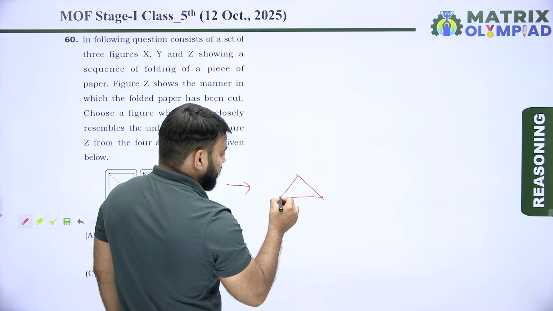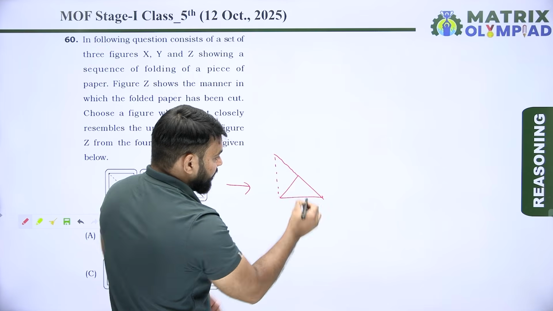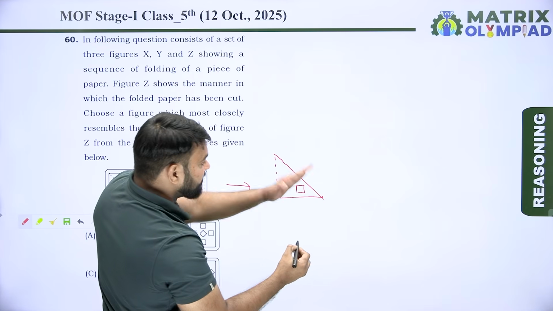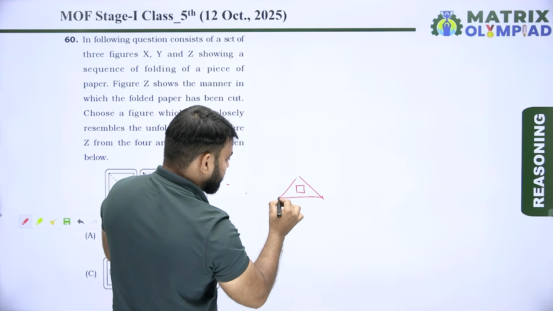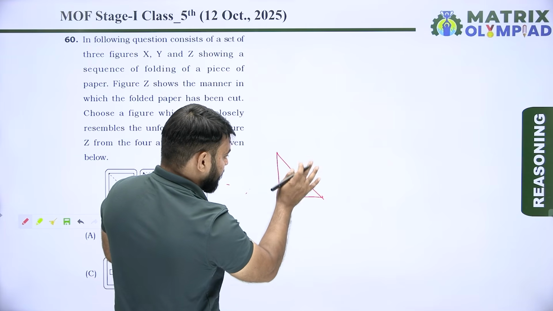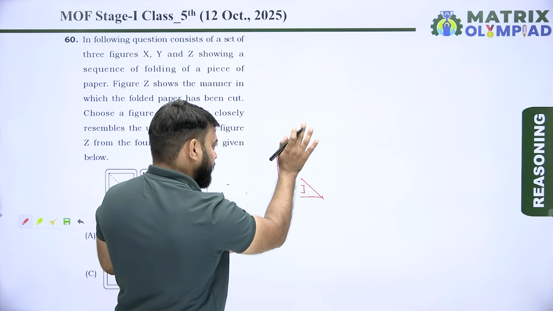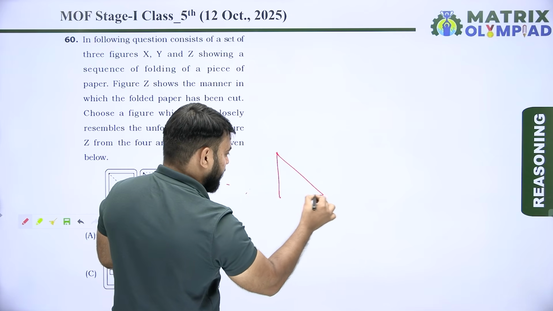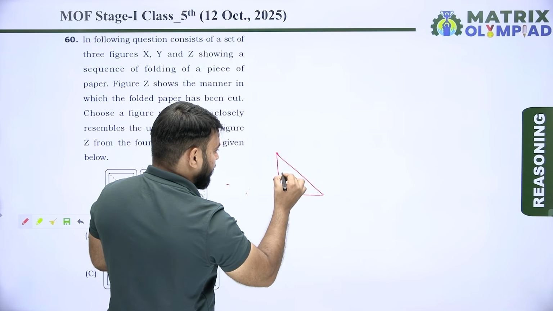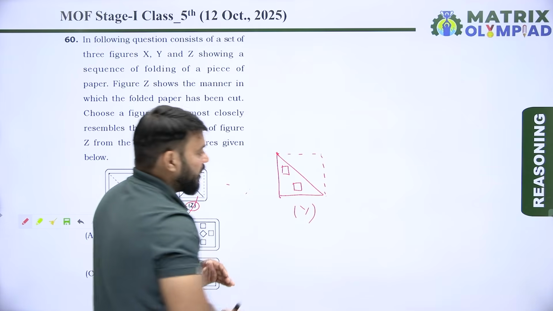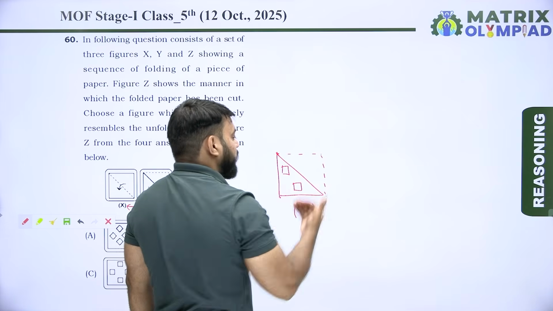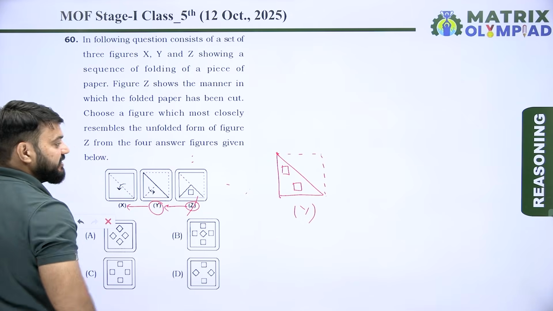So now unfold the Z in this direction. Then we get an image something like this. This is the Y. Now unfold the Y in this direction because X has been folded in this direction.